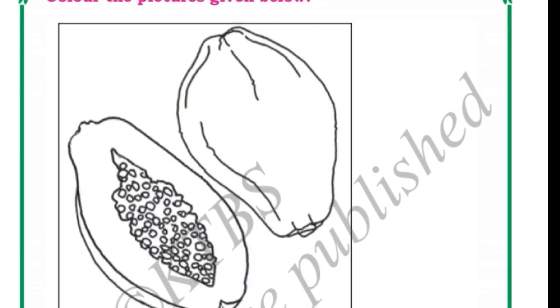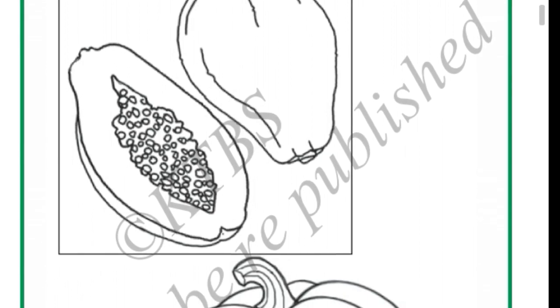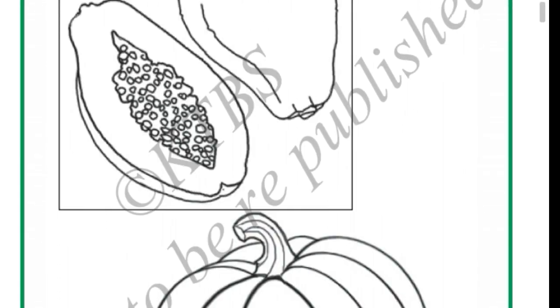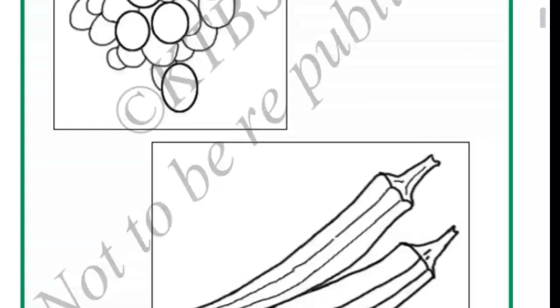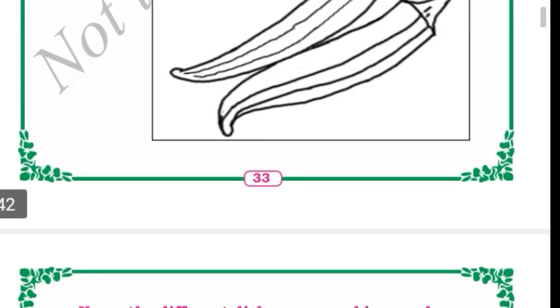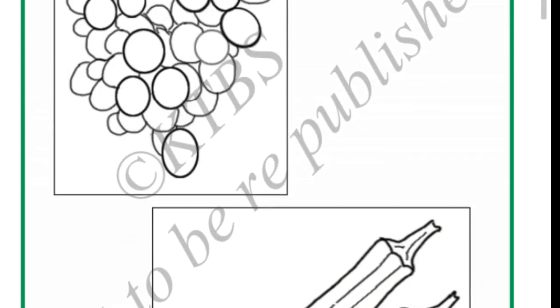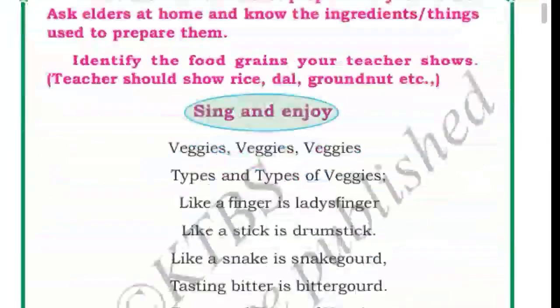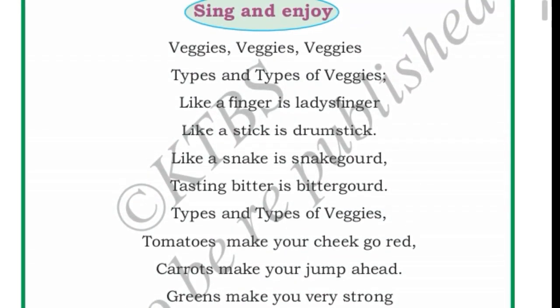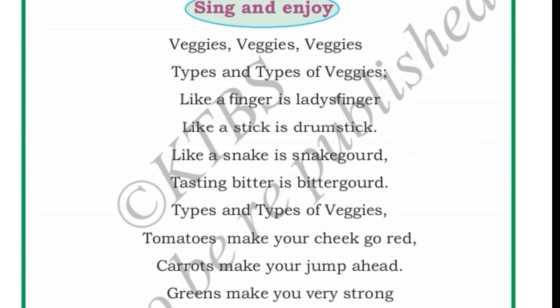See here, after that, here you have to color these pictures. Papaya, pumpkin, grapes and ladyfinger. You have to color all these pictures. Okay. Next, name the different dishes prepared in your home. Ask elders at home and know the ingredients, the things used to prepare them.